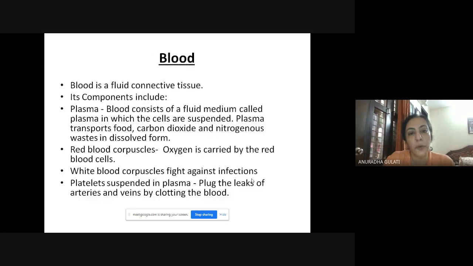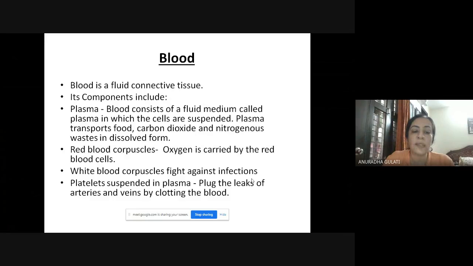Blood. Blood is a fluid connective tissue. It consists of four main components: plasma, red blood cells, white blood cells, and platelets. Plasma is a medium in which cells are suspended. It is mainly consisting of water, and it transports food, carbon dioxide, nitrogenous wastes in dissolved forms. Red blood corpuscles or RBCs, they are the ones which carry oxygen in the body. They have a pigment called hemoglobin, which is responsible for carrying oxygen in the body.